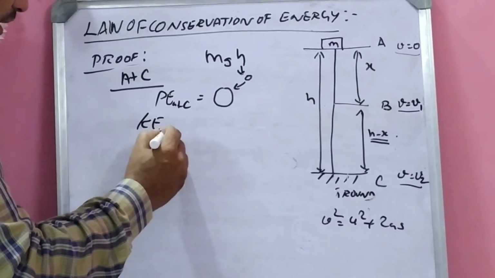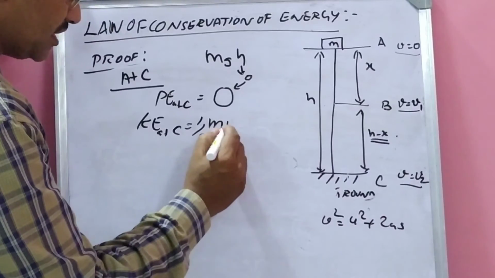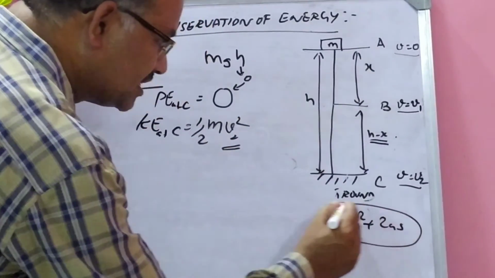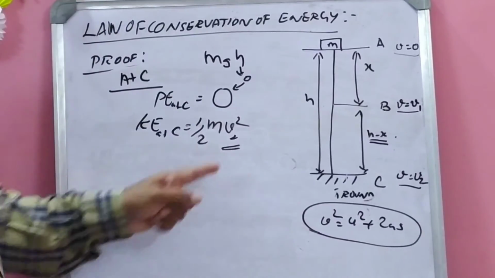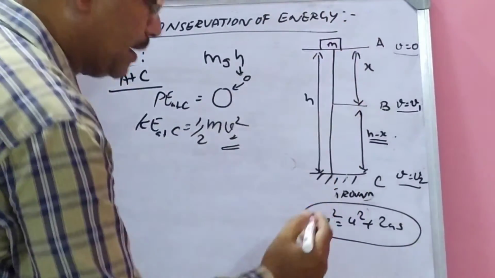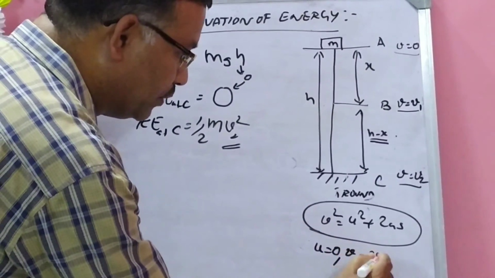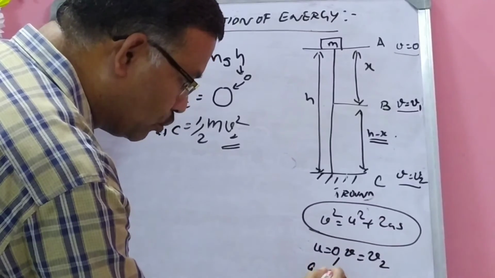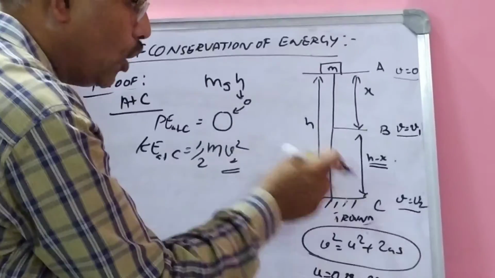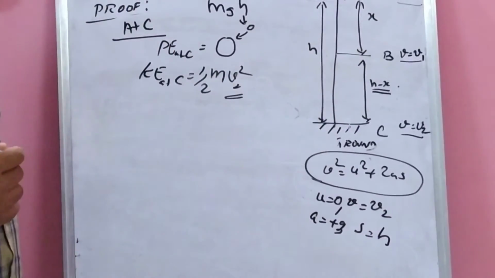Kinetic energy at C, half m v square is the formula. Here V2 is the velocity, so V2 square. How to find out V2 square? By using the same third equation of motion. When it starts from the point A, the initial velocity U is equal to 0, V is equal to V2, a is equal to plus g, and s is the distance travelled from A to C, which is h.